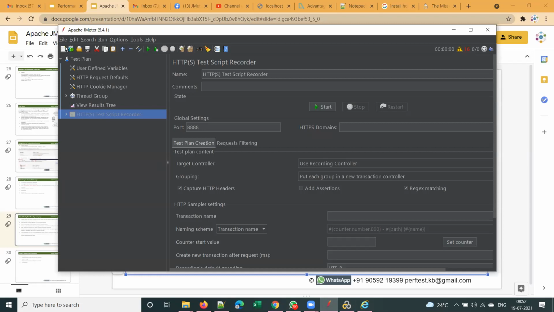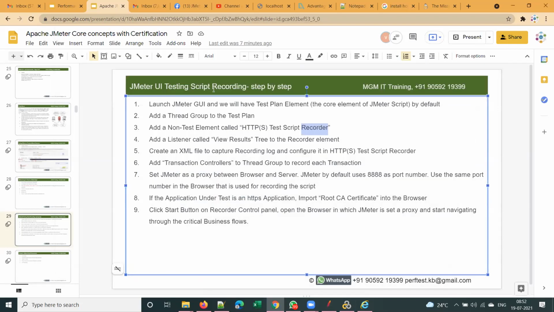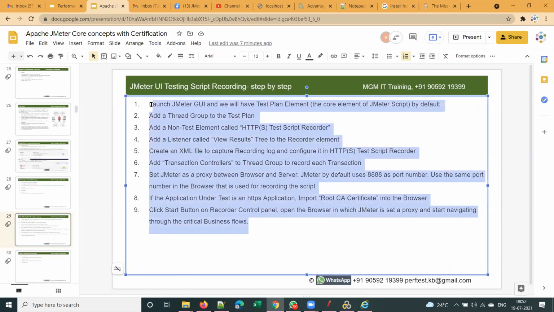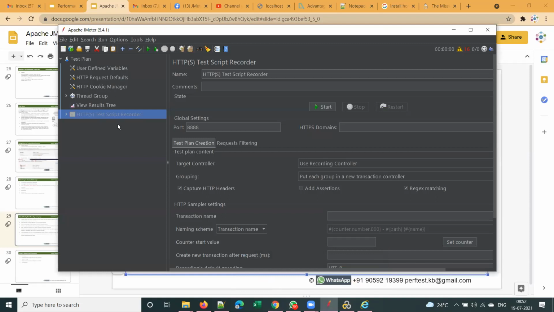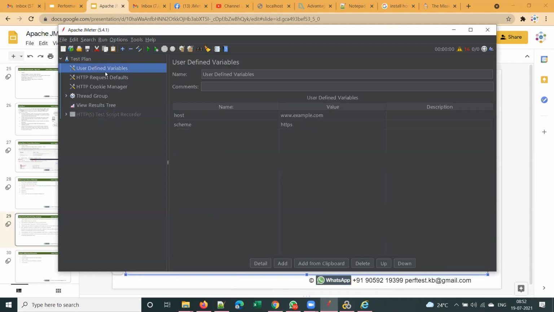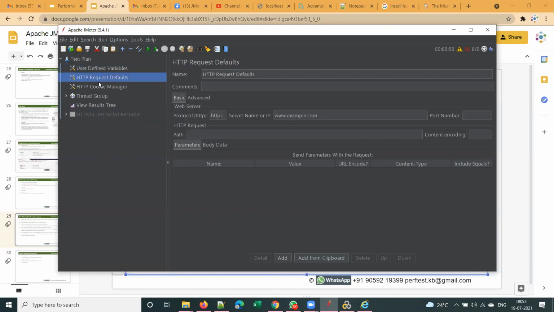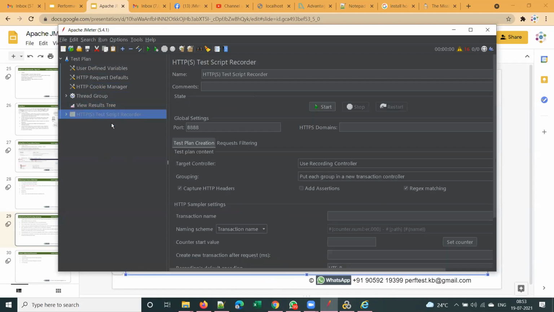But why did I start with all these steps, or why do interviewers ask about all these steps? This is a very important interview question in JMeter: can you explain the steps in recording a JMeter script? Because you have to know all these elements. In JMeter, the test plan is an element, user defined variables is an element. All these are called elements, and you should clearly know the purpose of each of these elements. Then only you will understand how to use JMeter.